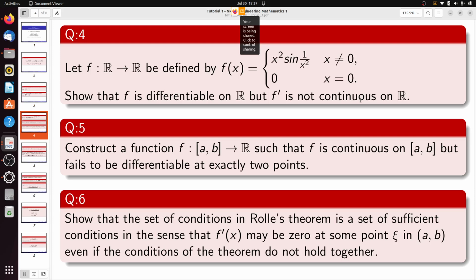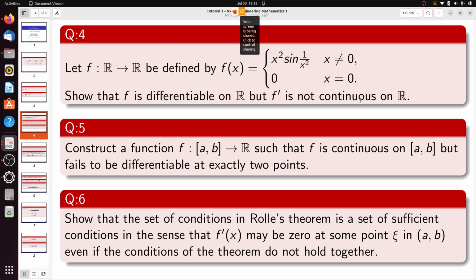So what does Rolle's theorem tell? It tells that if a function f x is defined on the closed interval a b, and obviously f should be a real valued function, such that it is continuous on the closed interval a b, and it is differentiable on the open interval a b, and if the functional values at the endpoints f a and f b are equal to each other, f a equal to f b, then in between the two points a and b we will get one point xi such that f dash xi will vanish.